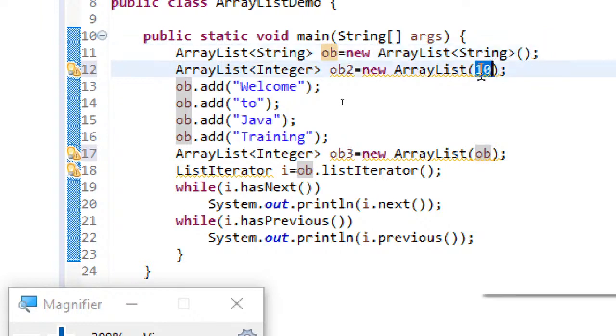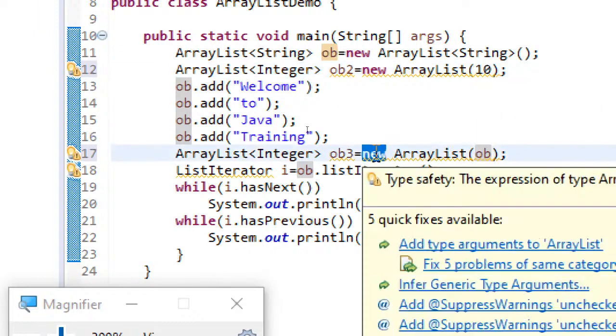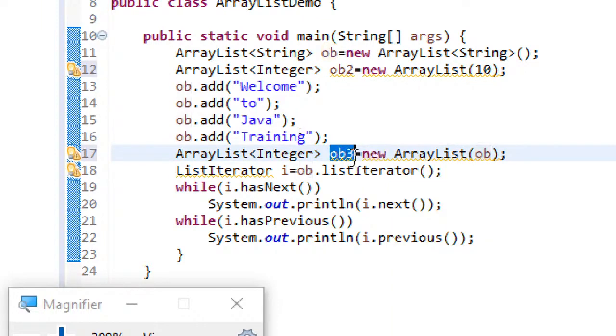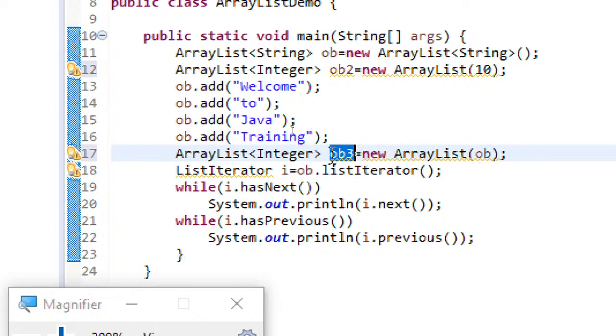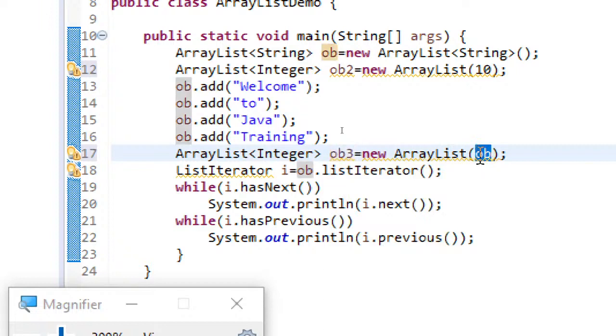This one you are creating with the size specification, that is 10 integer objects to be stored. And this ob3 is being created by passing another collection. So you can initialize an ArrayList by passing another collection as an argument to the constructor. Thereby ob3 will be created with these elements, and later you can keep adding elements.